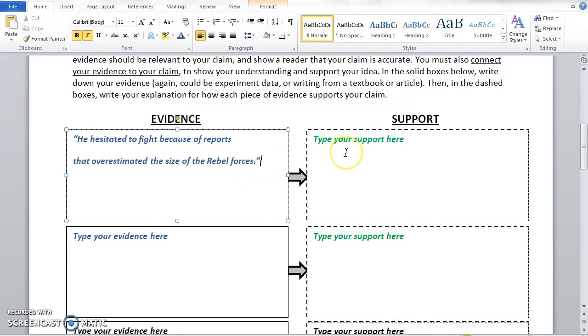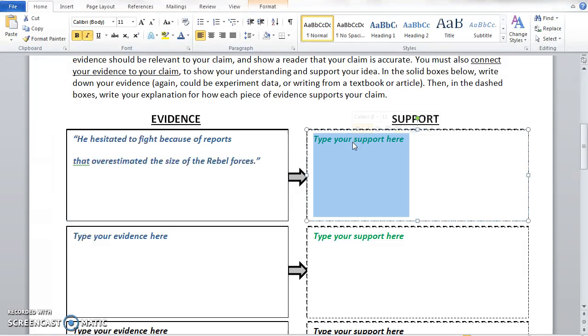So the next step, now that you have your piece of evidence that backs up your claim, because remember, your claim is that McClellan was a poor leader, he couldn't be trusted with soldiers. The next step in your support box is to connect your evidence back to your claim.